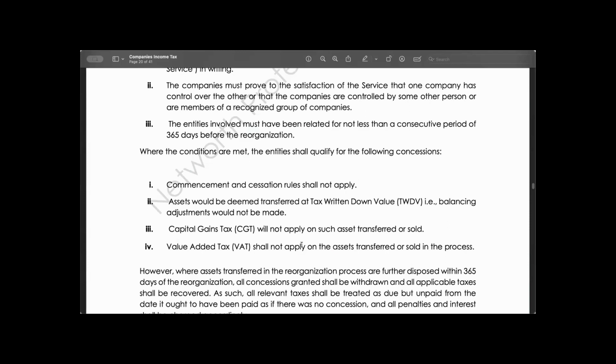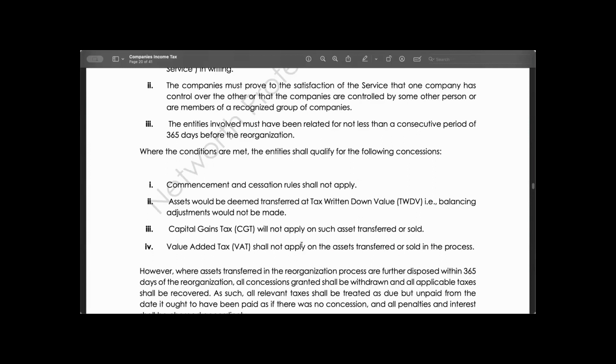After they have met these conditions, the other thing is the benefits for doing this. What are the concessions the tax authority is willing to give this kind of company? Number one, we are not going to apply the commencement rule to this company. That's number one. Cessation rule will also not be applicable. Number two is that assets will be deemed to have been transferred to the company at their tax written down value.